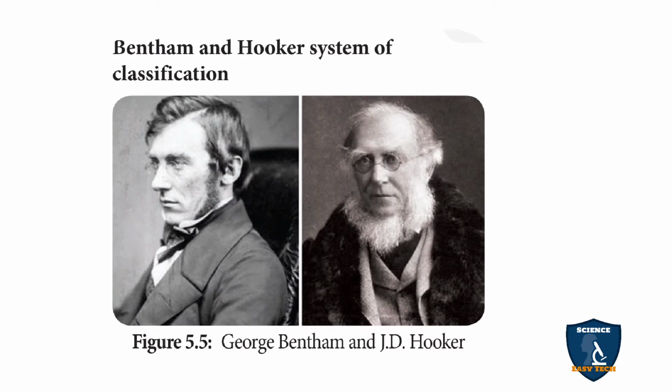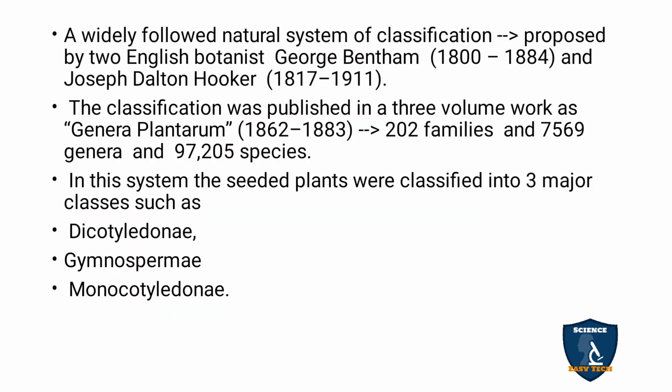Next, the Bentham and Hooker system of classification, by George Bentham and J.D. Hooker. They both gave the system, the Bentham and Hooker system, or natural system of classification.